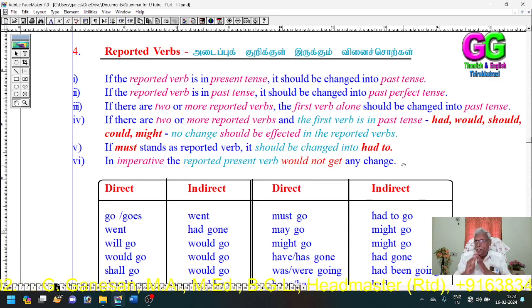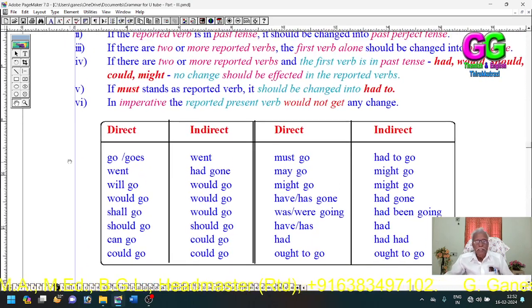Here, I have given the changes of the verbs for the statement, exclamatory, and the imperative. Imperative, no change. But in reporting statements, most of the changes are referred to the statements. Reporting exclamatory also, the rules are the same. Then, regarding the changes of verbs, I have given some.